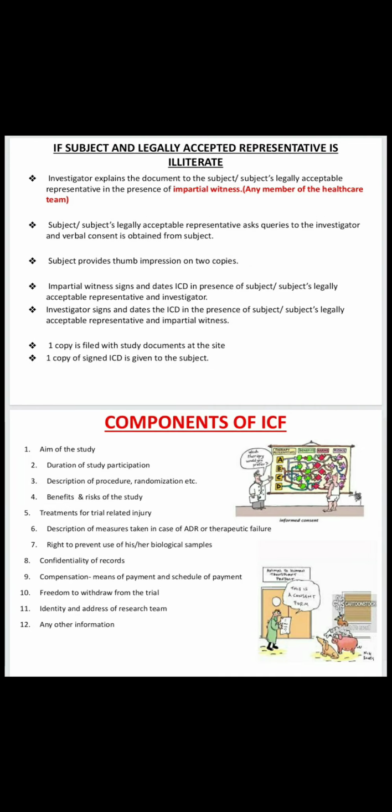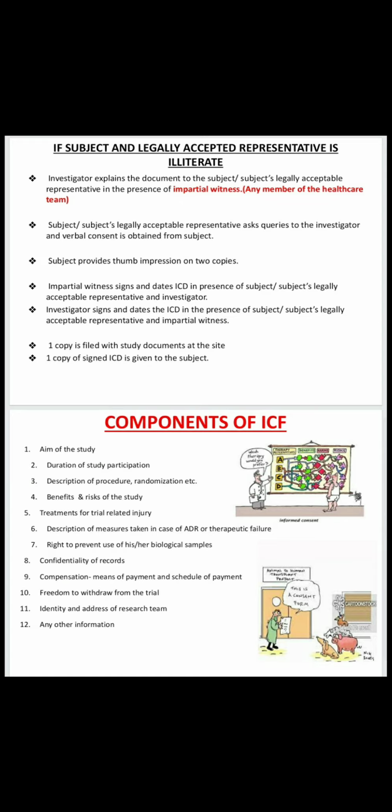Okay, here we will see the third procedure of informed consent. If both the subject and the subject's legally acceptable representative are uneducated, here the investigator will explain the clinical trial procedure to the subject and the subject's legally acceptable representative in the presence of an impartial witness. Here impartial witness means any one member of the healthcare team.